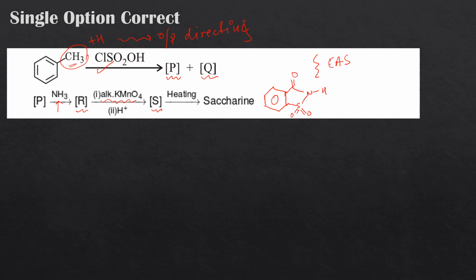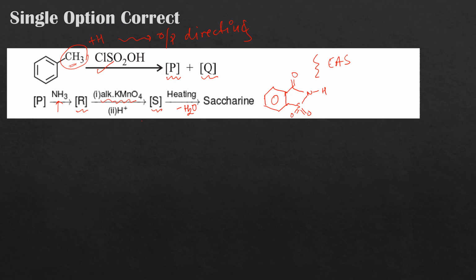So what would be happening in this particular step? It is easier to think now that in this heating step the carboxylic acid group and the sulfonamide group must be reacting, and there would be a dehydration, basically a loss of water, where the NH2 attacks the carboxylic acid and one H and one OH will be lost. So this is the paragraph given.